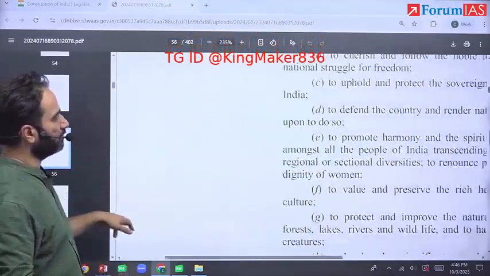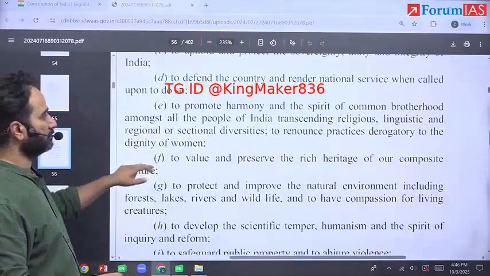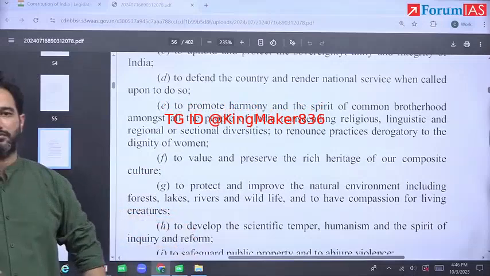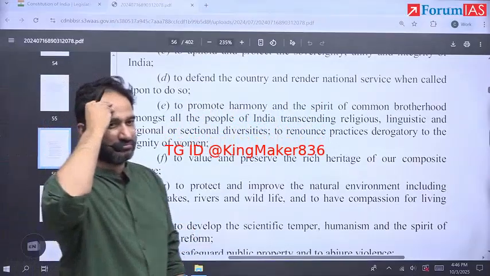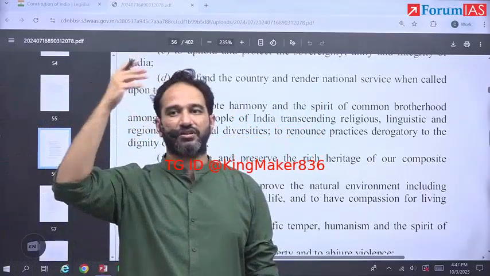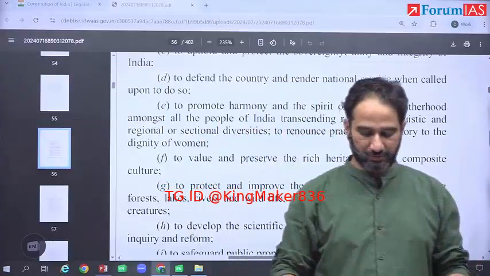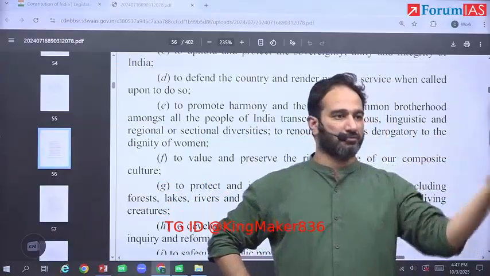What about to promote harmony and the spirit of common brotherhood? How? Something that ensures fraternity in India. How would you provide that as the example? You can make the argument the other way.